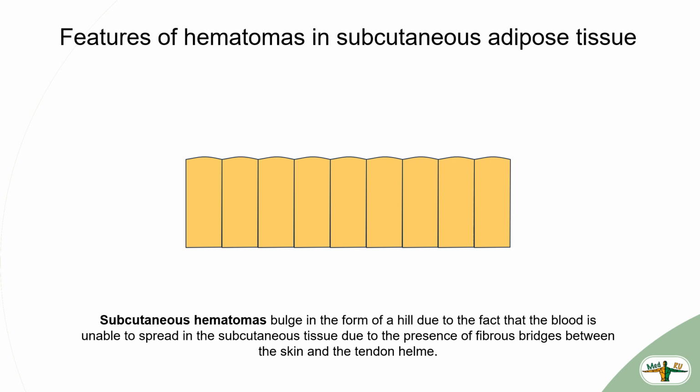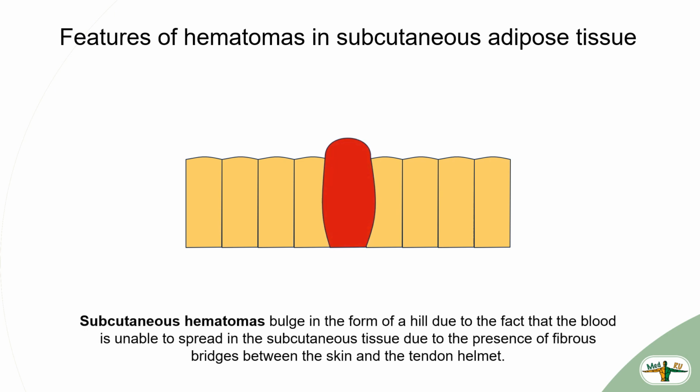The variety of forms of hematomas that occur with skull contusions is explained by the peculiarities of the anatomical structure of the skull. Subcutaneous hematomas protrude in the form of a hill due to the impossibility of blood spreading in the subcutaneous tissue due to the presence of fibrous bridges between the skin and the tendon helmet.